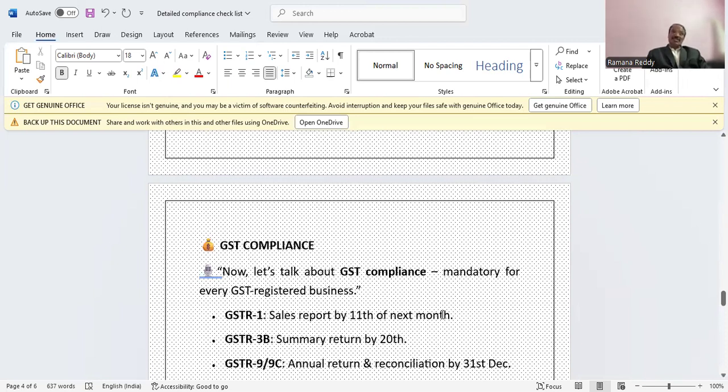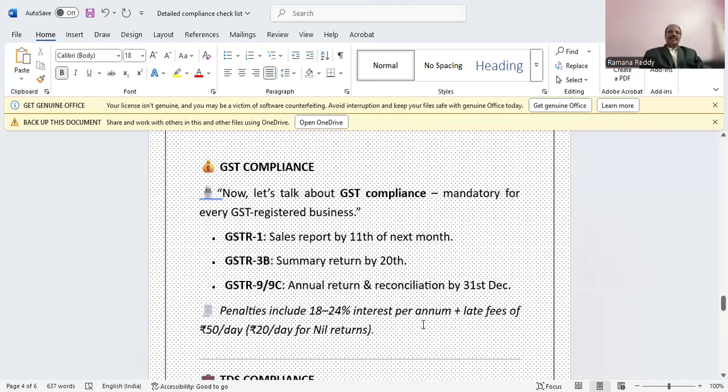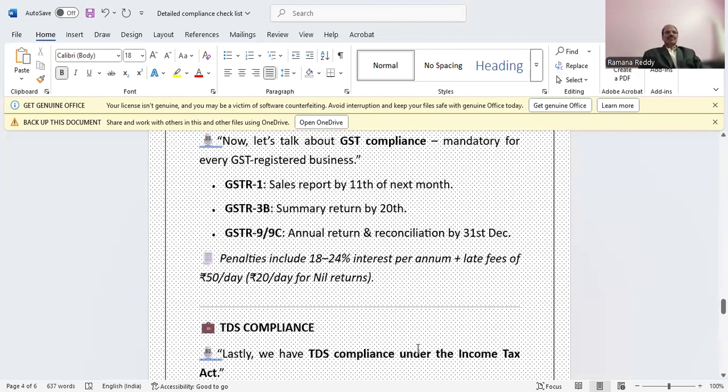And apart from this, we have GST compliance, mandatory for every GST registered business. There is GSTR1, the sales report, by 11th of next month, and GSTR3B, the summary return, by 20th. GSTR9 and 9C, the annual return and reconciliation, by 31st December. Penalties include 18 to 24% interest per annum, plus late fees of 50 rupees per day or 20 rupees per day for nil returns.